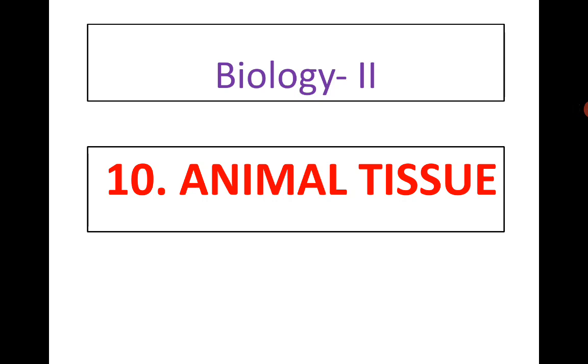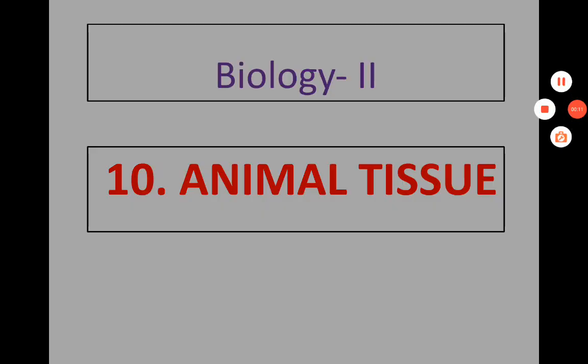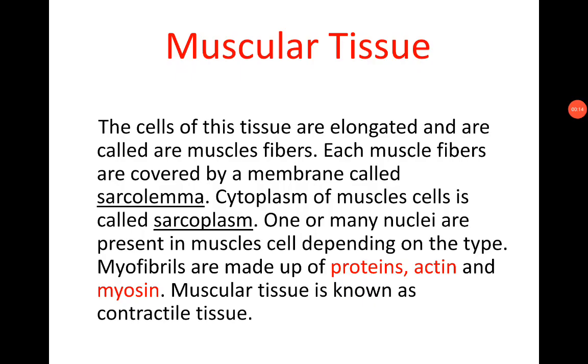11th Science Biology Part 2. Our studying chapter is Animal Tissue. Today's third topic is Muscular Tissue.